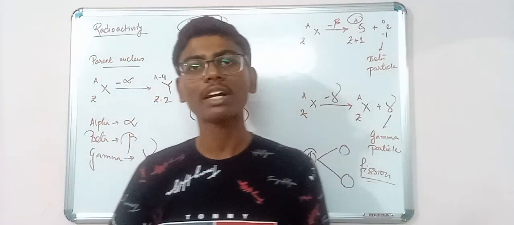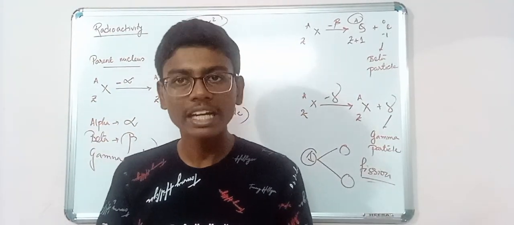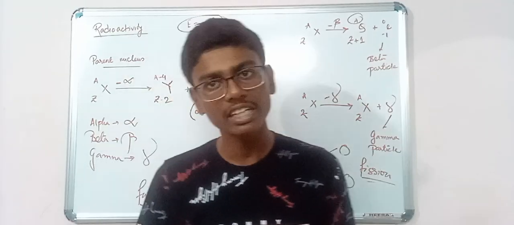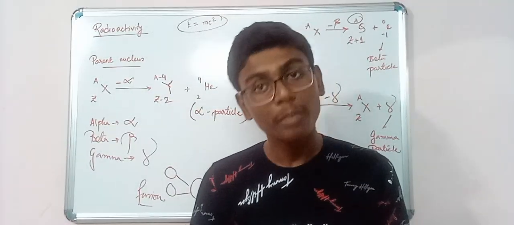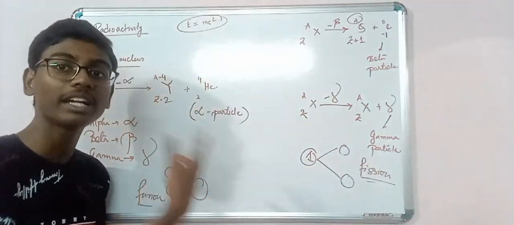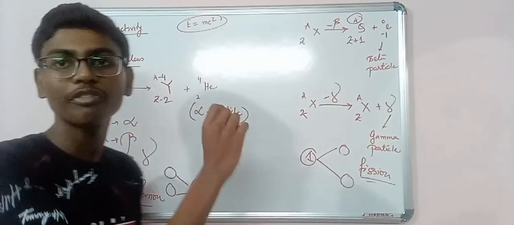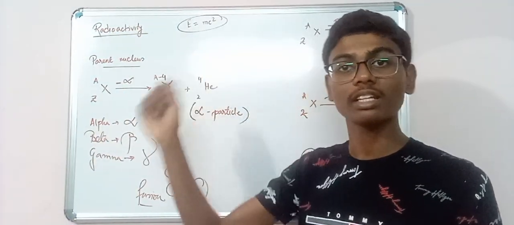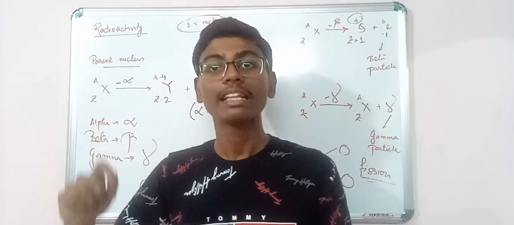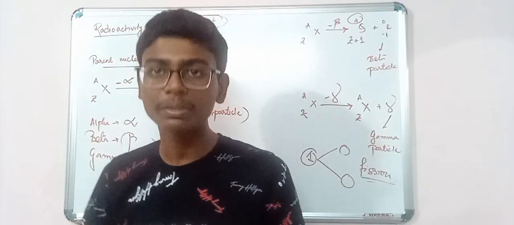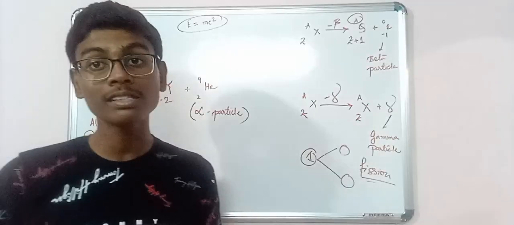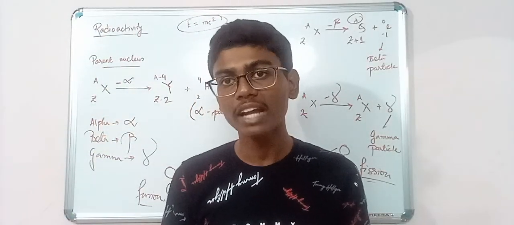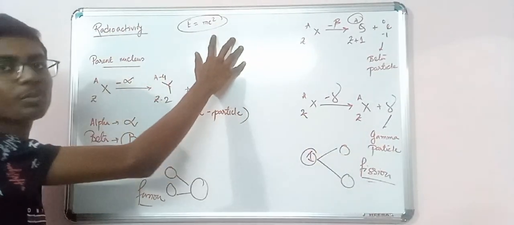Now you will say the law of conservation of mass is getting denied here, but no. The law of conservation of energy and mass, everything is followed, because the mass is getting converted to energy following this particular formula, where E represents energy, m represents mass, and c is the constant speed of light, that is 3 into 10 to the power 8 meters per second.